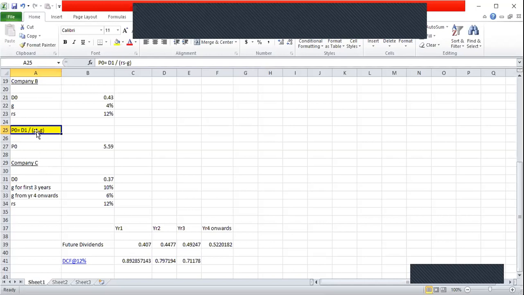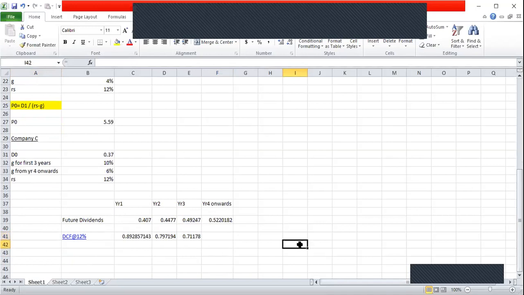So when we are applying this formula for cash flow starting from year 4, what we do is we divide the year 4 dividend by the difference between cost of equity and the growth rate from year 4 onwards, that is 6%.